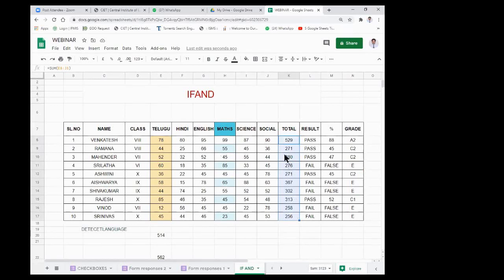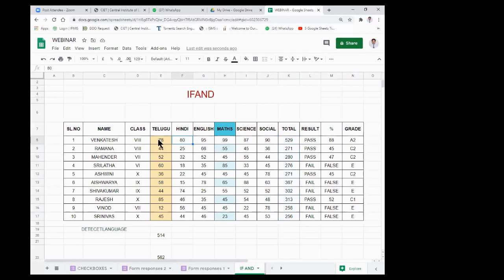That's it. Up to this point it's okay, and sometimes we want to know whether the child has passed or not. We know very well about that. If a child gets 35 or more marks in each subject except Hindi, in Hindi 20 or more is a pass.